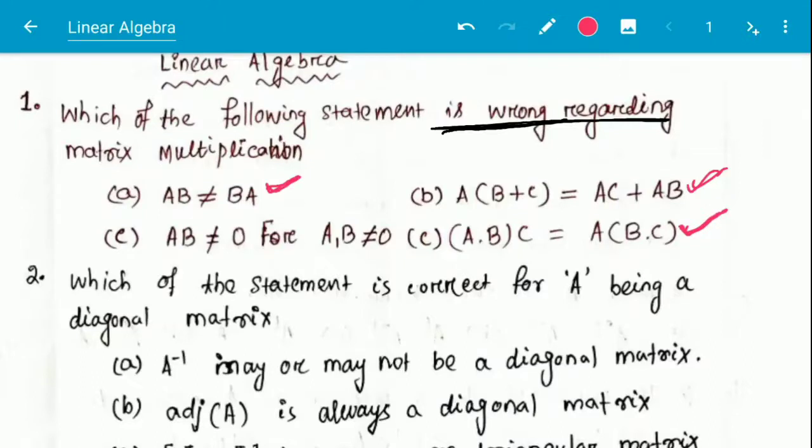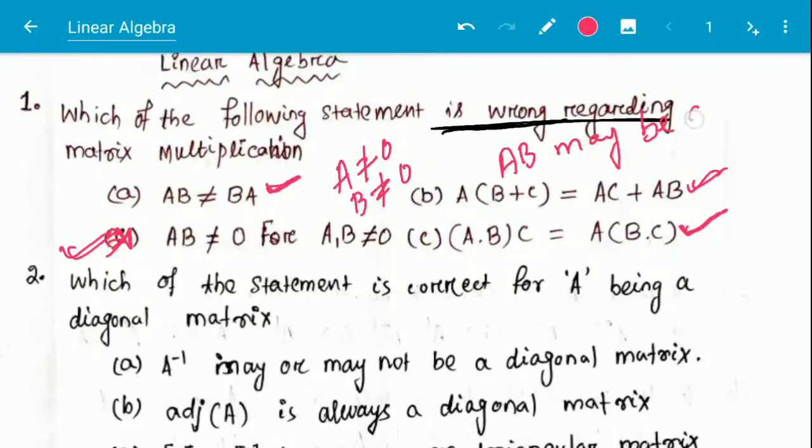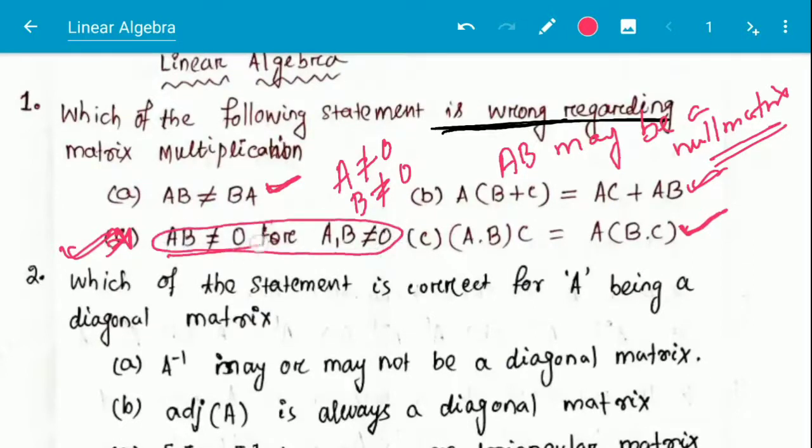This is associative property, and option C is actually wrong, and your answer is option C, because if A is not equal to a null matrix, B is also not a null matrix, then AB may be a null matrix. This is not the right form, so this may be a null matrix. So here option C is the correct answer.